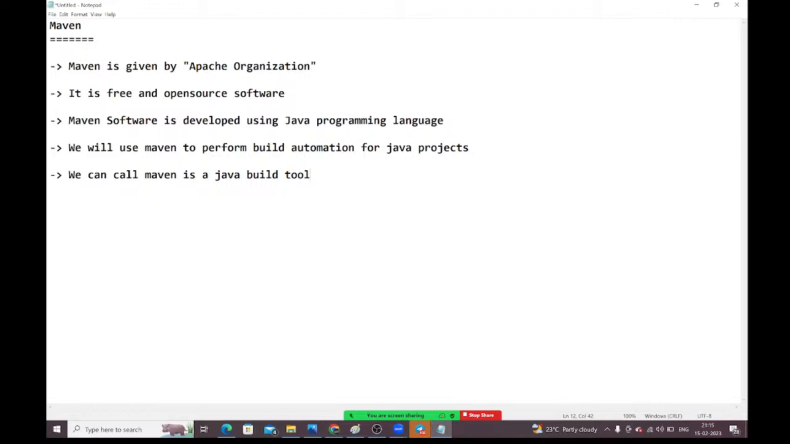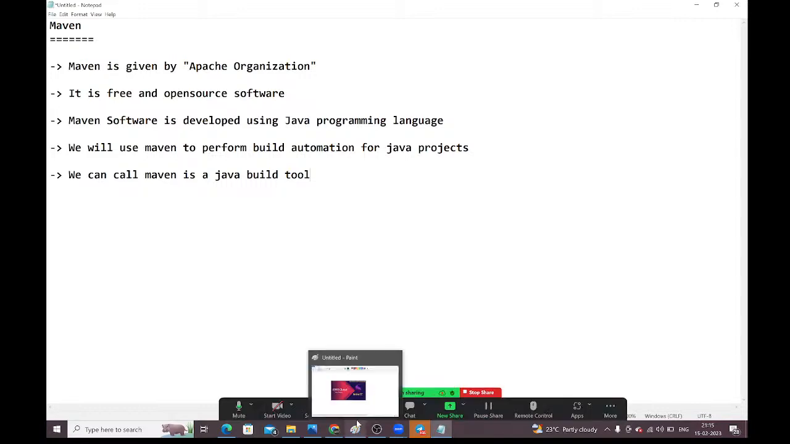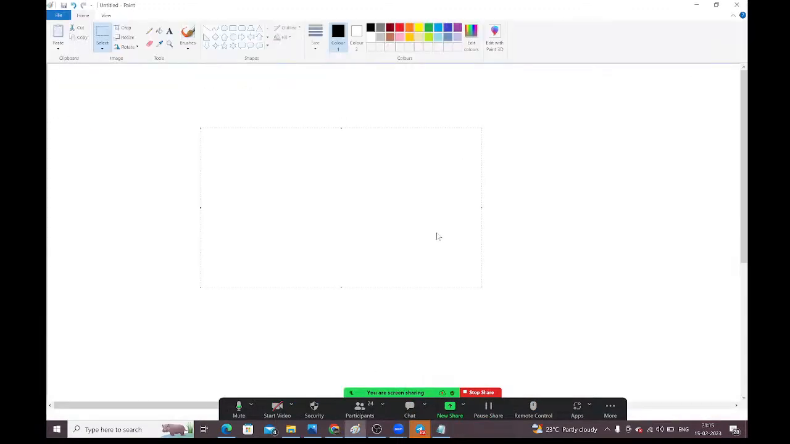And what we can do by using Maven, guys, we can create a project. We can create the project by using this Maven. Let me draw the diagram. You guys will get more clarity if I draw the diagram.